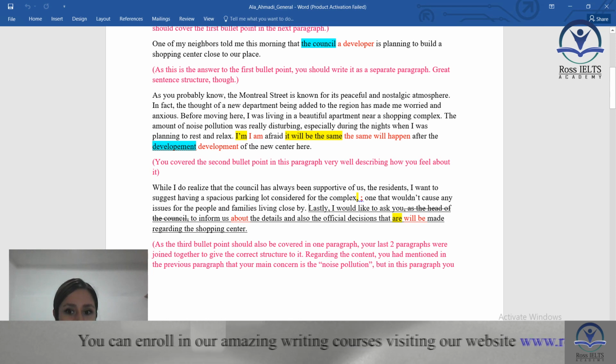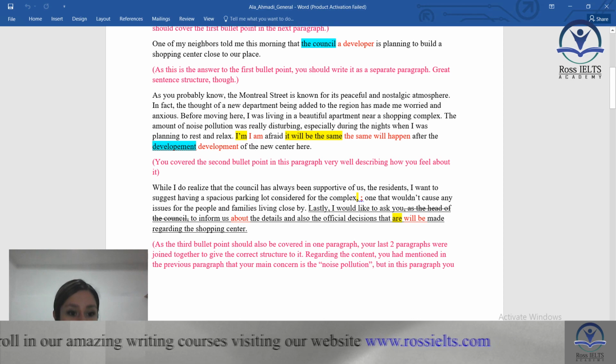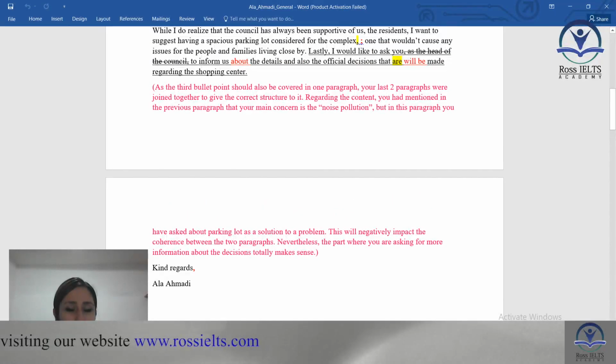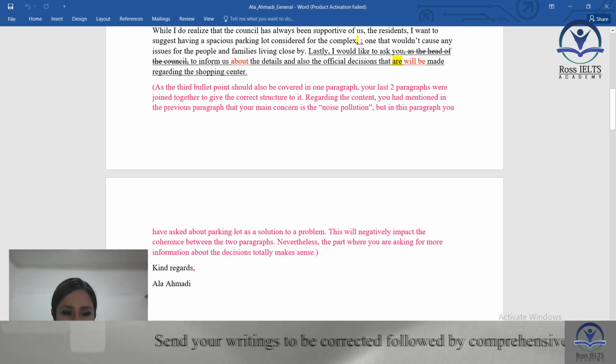Because it was not relevant. Like you said, noise pollution, now you say add some parking lots. What's the relation here? So this will negatively impact the coherence between the two paragraphs, right? So the part where you're asking for more information is okay, but before that, it doesn't make sense, as you had already mentioned something else here in the previous paragraph.